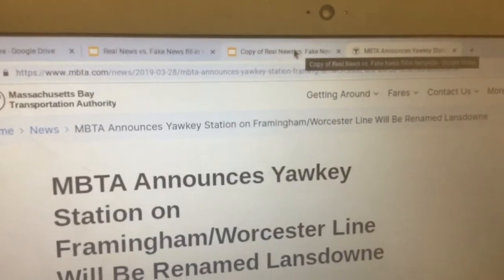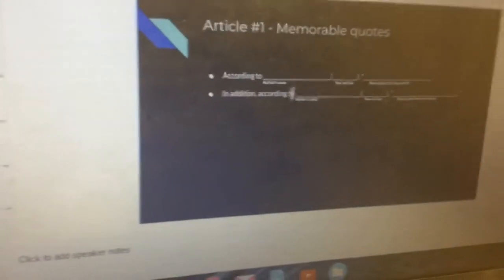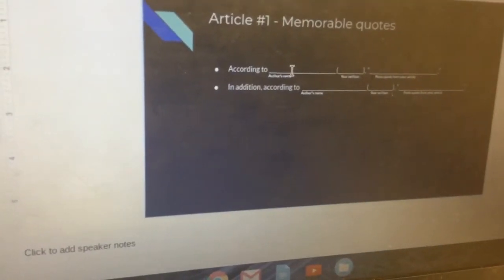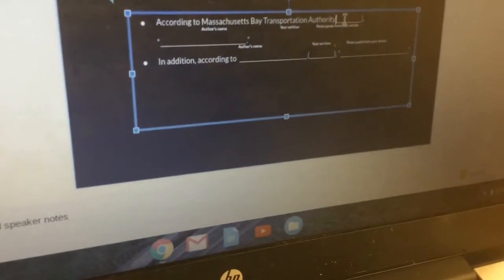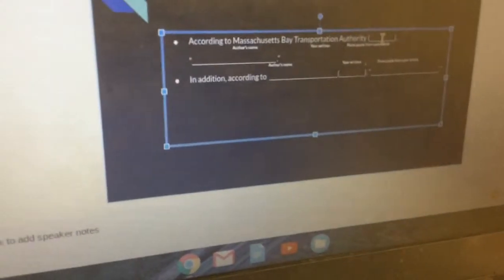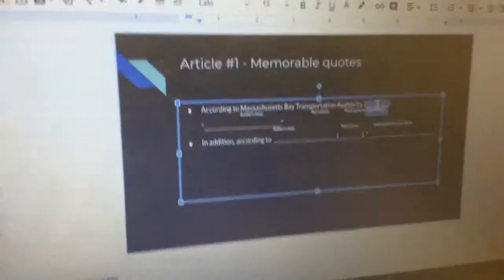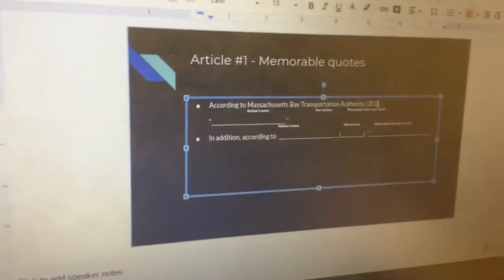So I'm going to click back over to my copy of the Real News versus Fake News, double click under where it says author's name, and hit Control-Shift-V. And then where it has the parentheses, you're going to double click and then type in 2019.